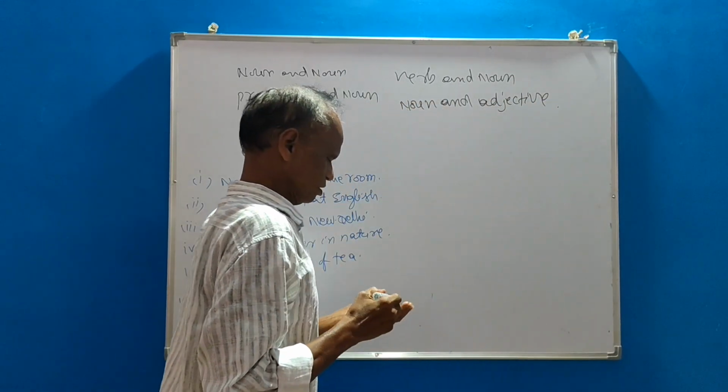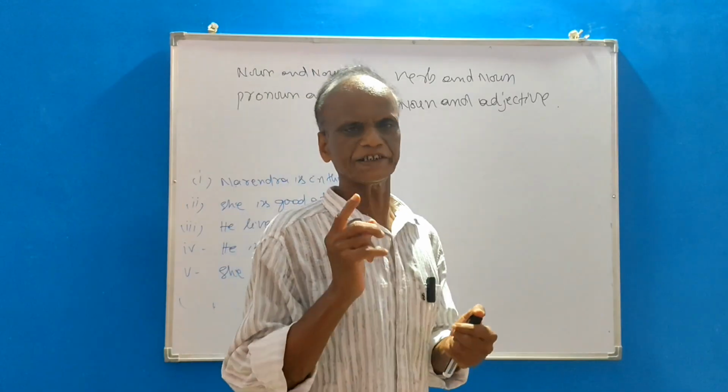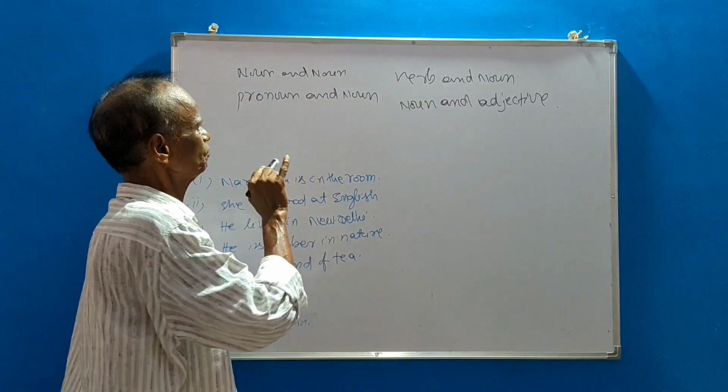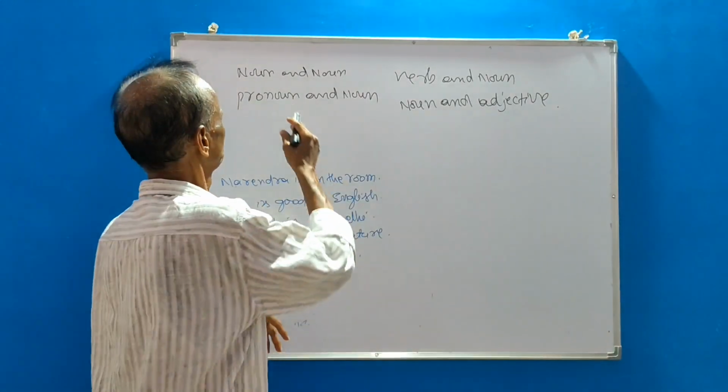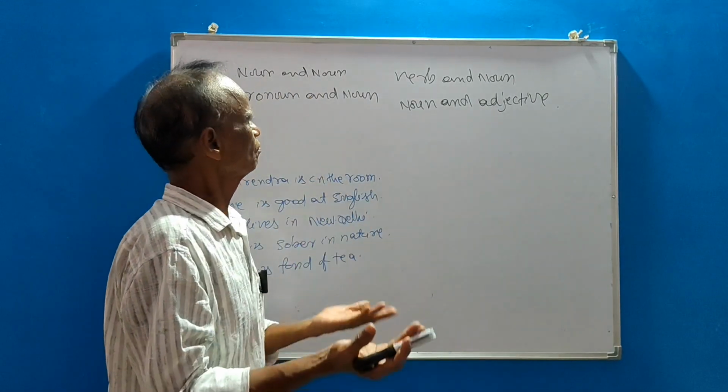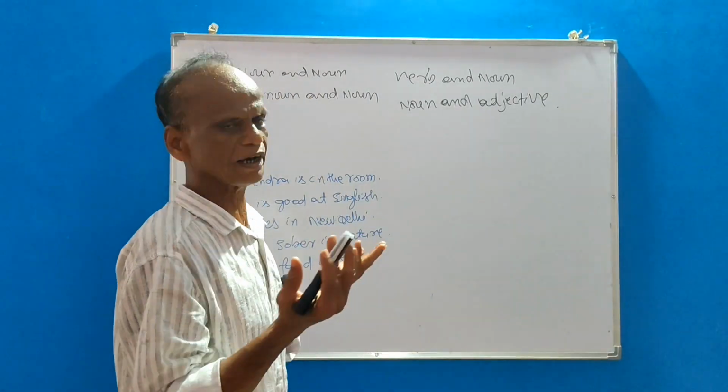Okay. So preposition is a connector between noun and noun, pronoun and noun, verb and noun, noun and adjective. It relates with noun, pronoun, noun, verb and noun, noun and adjective.